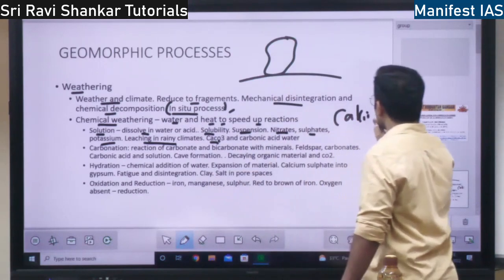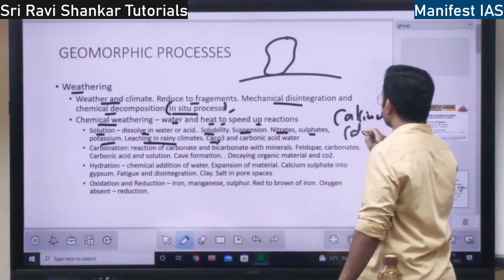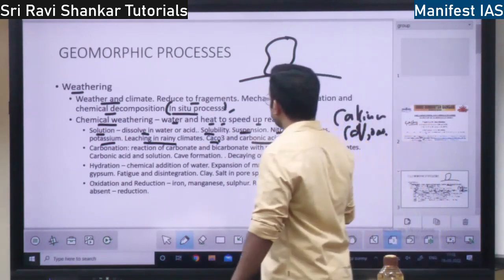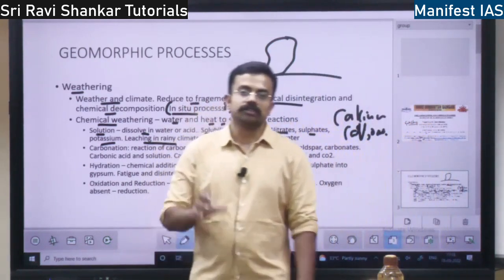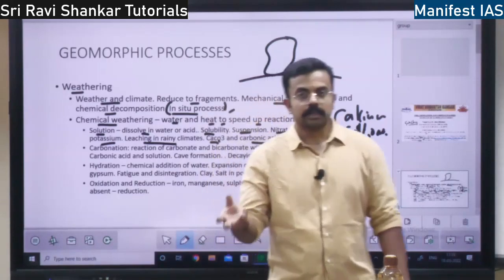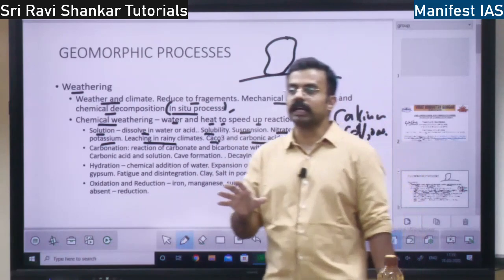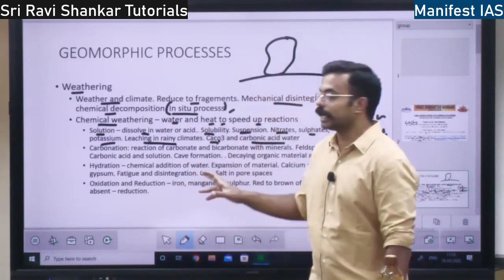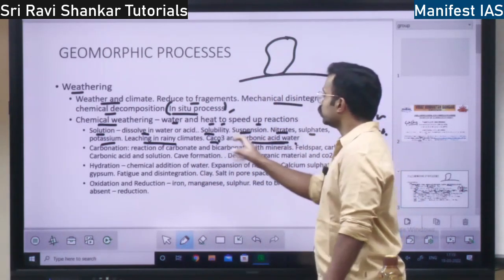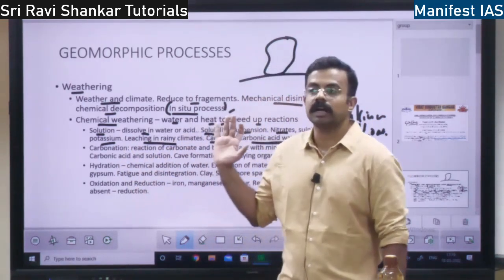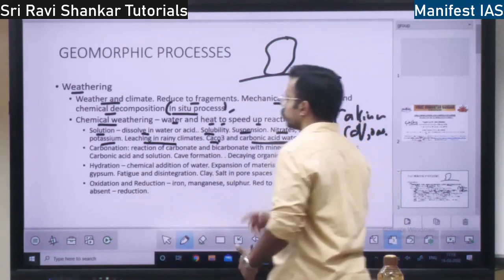So calcium carbonate is the rock in this process, right? And the solution is the carbonic acid water. That means carbon dioxide dissolved in the water, right? Carbonic acid water will dissolve what? It will dissolve the calcium carbonate, right? So this is the process of solution.